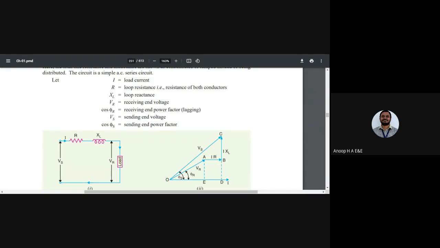Anyone in the meeting can unmute themselves and let me know why we take it as a lagging power factor. Sidling Swami, I hope I'm audible. Can you tell me why did we take it as a lagging power factor? Why not leading?